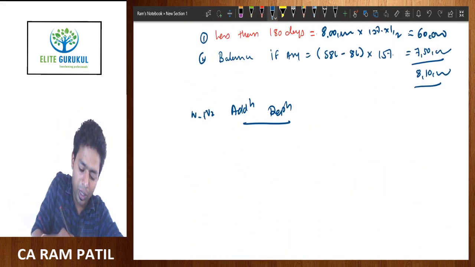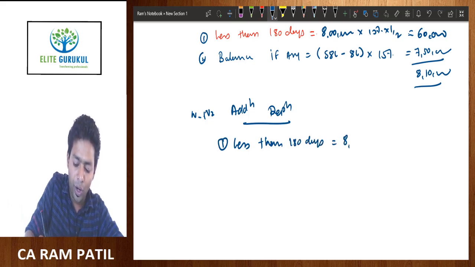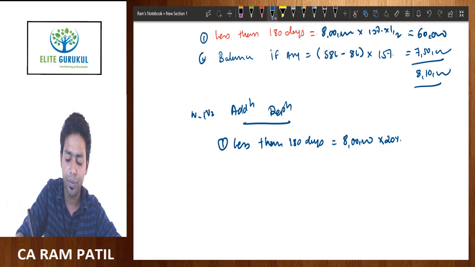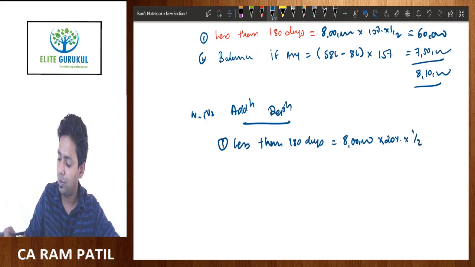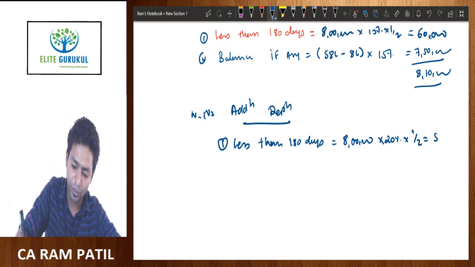First, like always, the less than 180 days: 8 lakh into 20%, which is the standard additional depreciation rate, into 1 by 2. So 8 lakh into 20% divided by 2 is equal to 80,000.